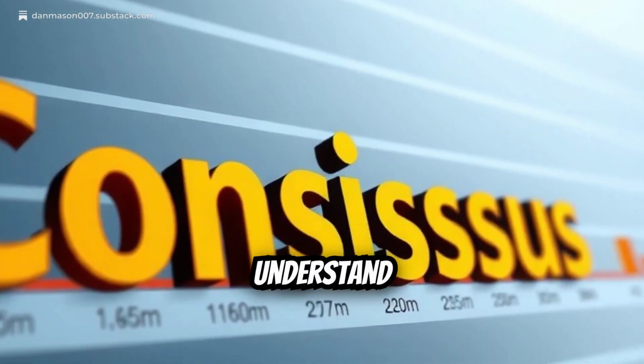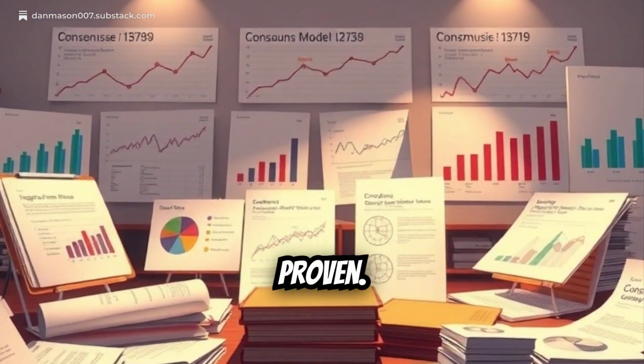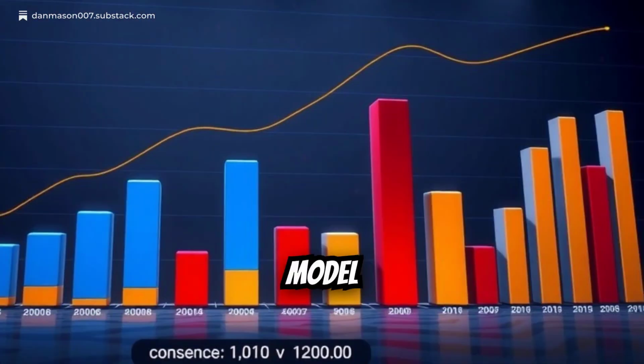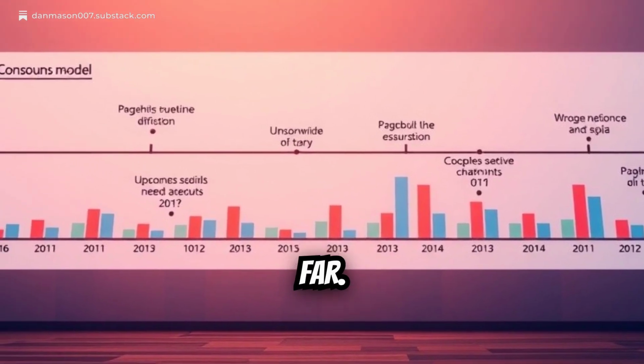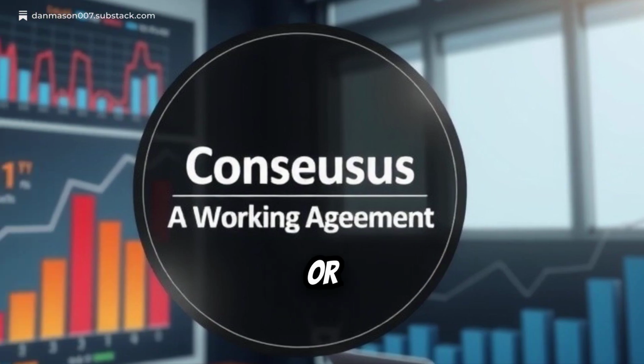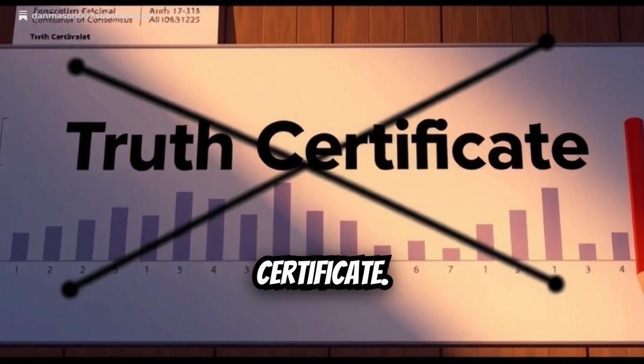6. Understand what consensus actually means. Consensus does not mean proven, it means a dominant model currently organizes most research. It works better than competitors so far. It may still be incomplete or wrong in parts. Consensus is a working agreement, not a truth certificate.